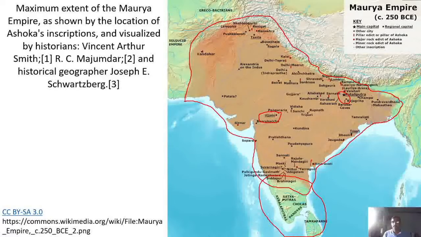Obviously you can also see Amravati, which is in Andhra Pradesh. Delhi is there too. Interesting, there's a name, Alexandria on the Indus. This will come back later. Now there is Takshila. Interesting names. So there were many cities at that time.